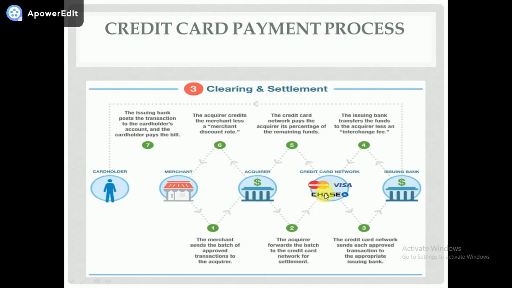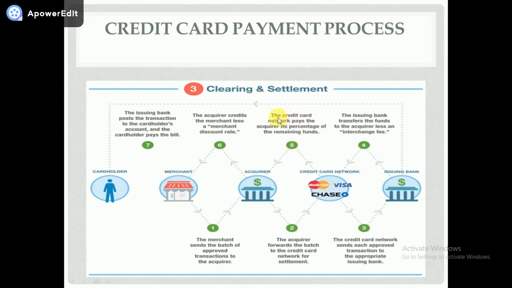Once it is sent to the credit card network, it will go to the issuing bank, that is the Canara Bank which I have, as I am the card holder. The credit card network sends each approved transaction to the appropriate issuing bank. The issuing bank approves the transaction and transfers the funds to the acquirer less an interchange fee, through the credit card network.